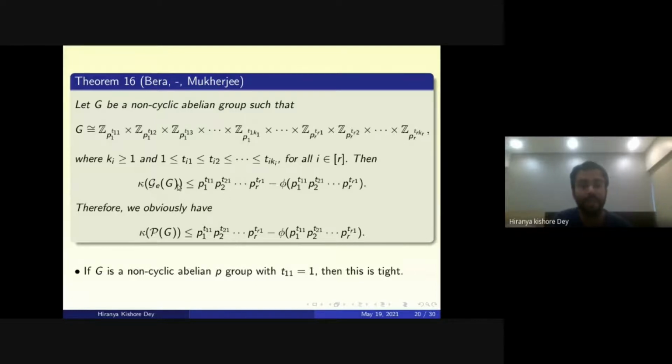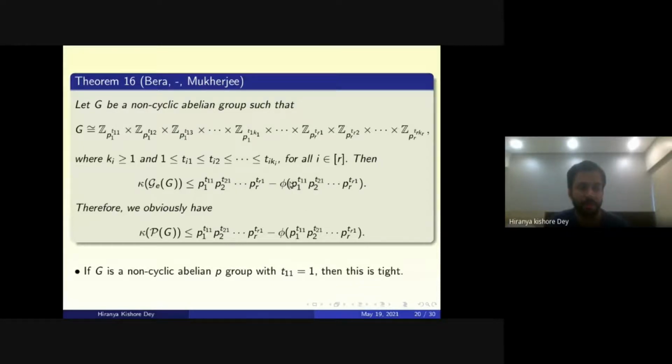Then the vertex connectivity of the enhanced power graph is less than or equal to P1 to the power T11, P2 to the power T21, up to Pr to the power Tr1, minus phi of P1 to the power T11, P2 to the power T21, up to Pr to the power Tr1. And obviously, if removing these many vertices makes the enhanced power graph disconnected, then removing these many vertices also makes the power graph disconnected.